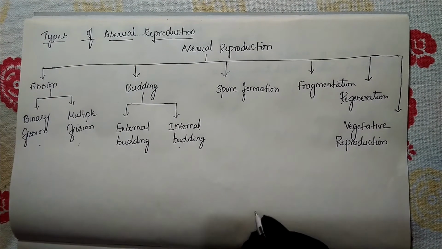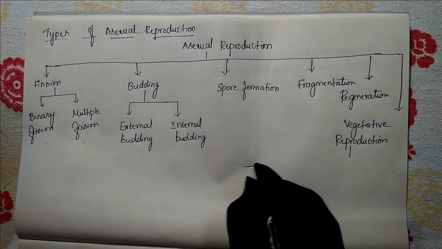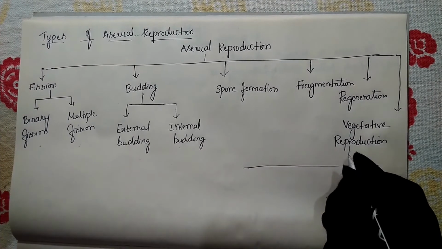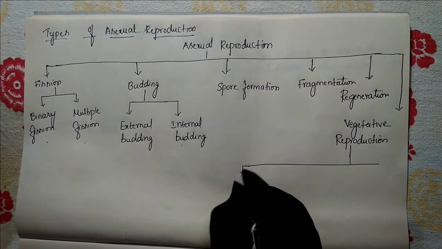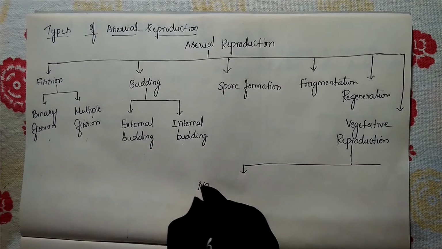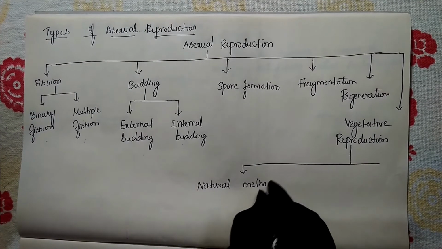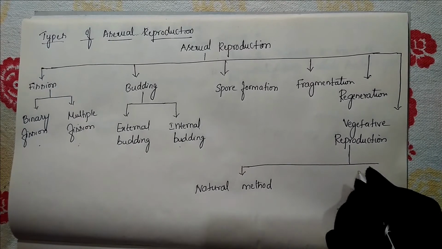Vegetative reproduction has been classified into 2 types. One is the natural method.